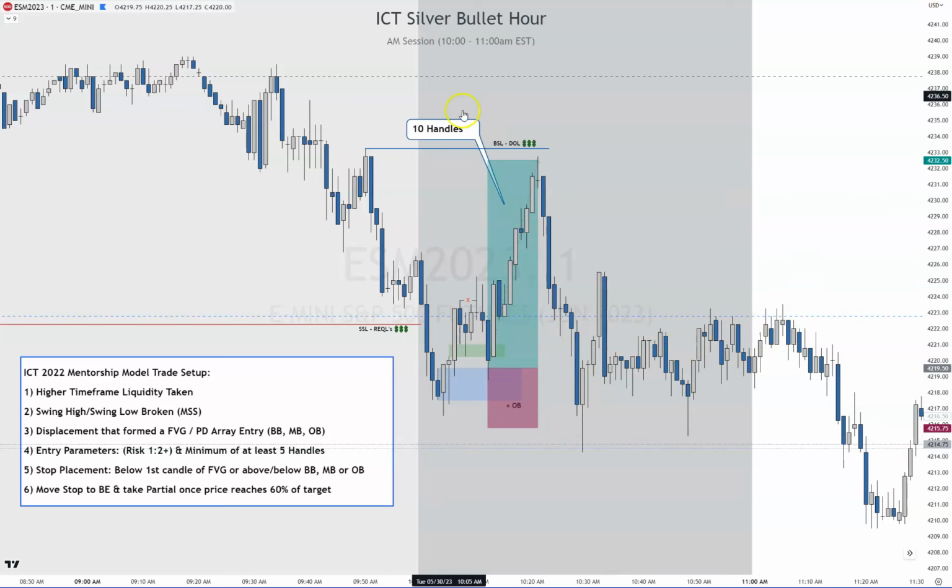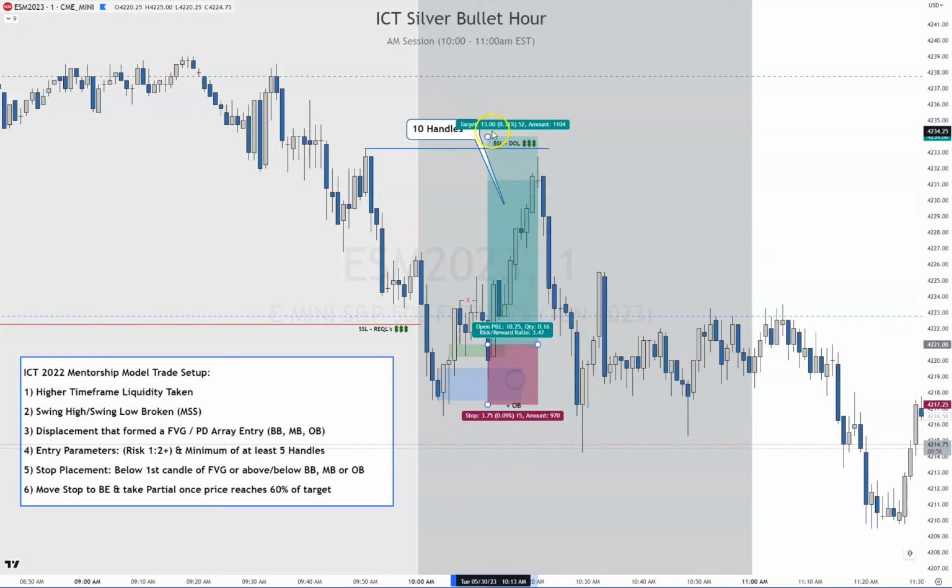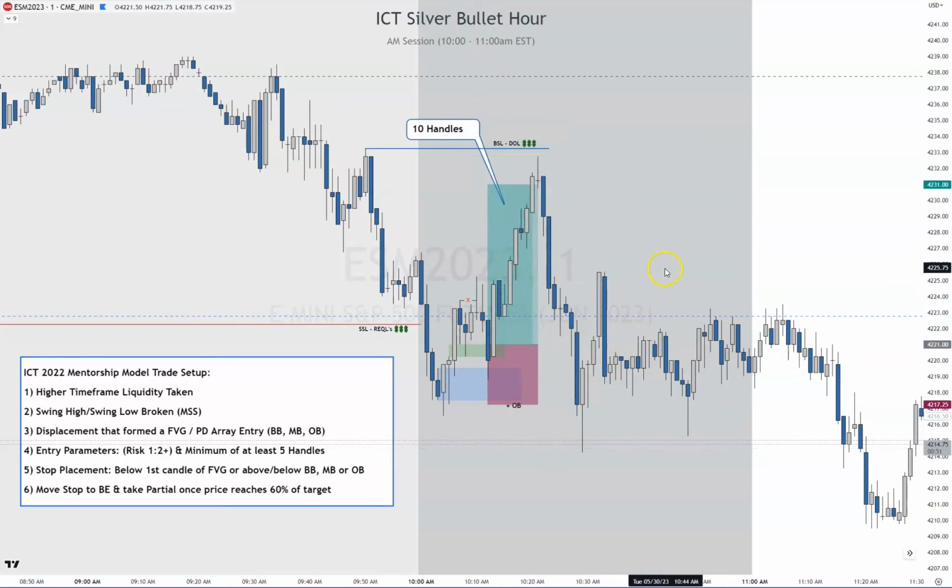Either way, that was 10 handles when it was up here. 10 handles was here. So there's a 10 handle move. Okay, so price comes up here. What does it trade up into? So it comes to the order block, goes right there, and then comes back down. When it comes back down, you have a fair value gap in here, but it comes down and takes out a swing low. So a market structure shift to the downside. Comes down here, also takes out this low here as well.